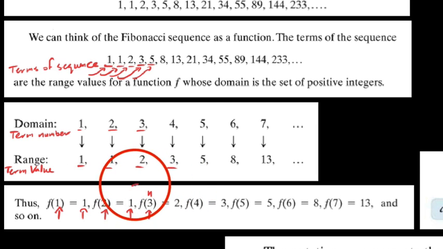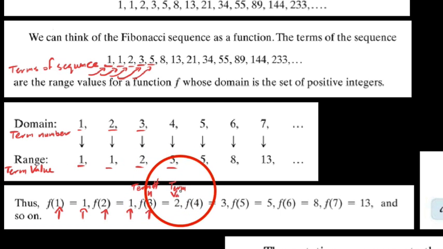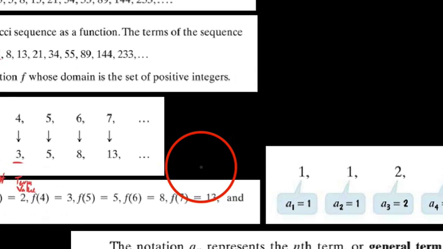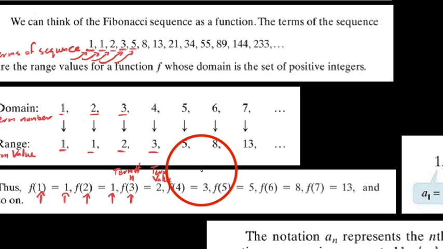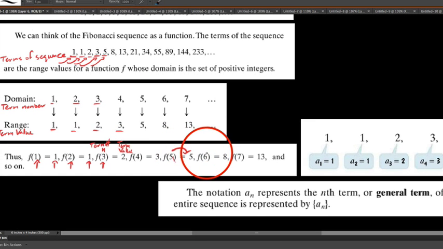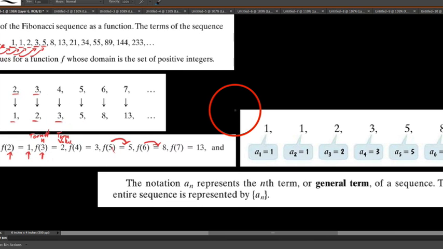So the term number goes into our function, and what spits out is the term value. We have that as kind of like an XY type of relationship. What I would like to point out is that when we refer to things in function notation, we say f of x equals some y value, with an input and an output. You plug in a 5, you get a 5, you plug in a 6, you get an 8. Basically, what we can see here is that in sequence notation, we represent the same thing otherwise.